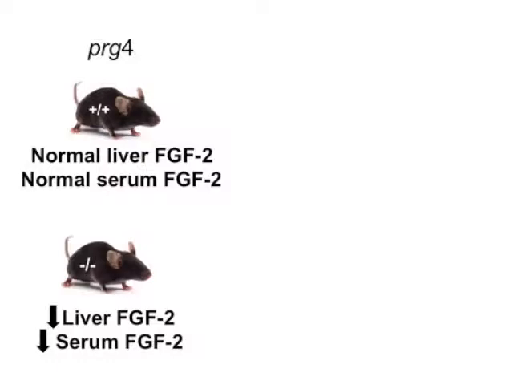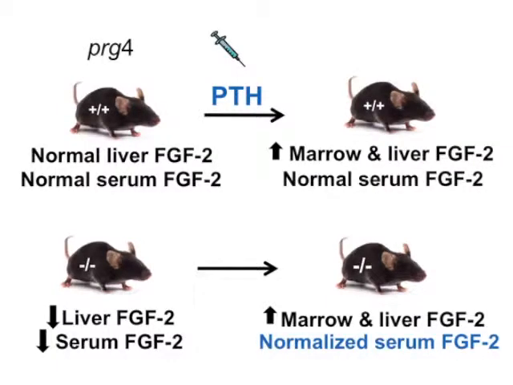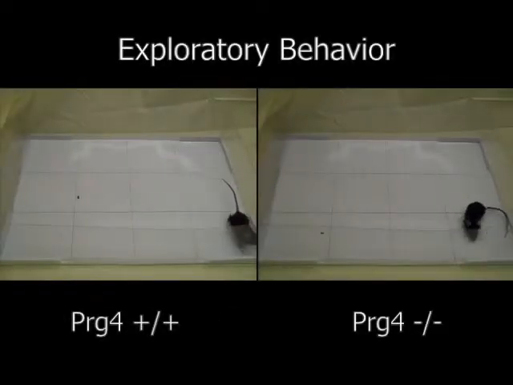Adult null mice had lower FGF2 gene expression in the liver and protein levels in the serum. Interestingly, a single PTH injection increased marrow and liver FGF2 at 1 hour, and 6 weeks of treatment normalized serum FGF2 levels in null mice. This data suggests FGF2 is a candidate regulator of Proteoglycan 4, and that the liver may be an important target organ. An important aspect of this study was the role of biomechanics.